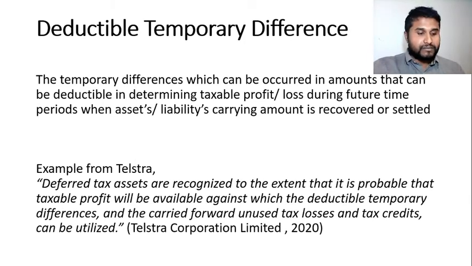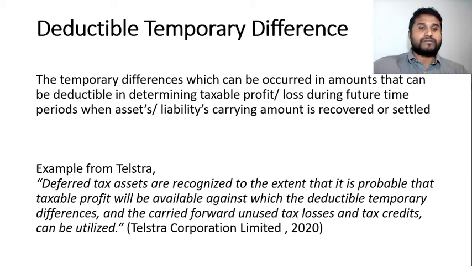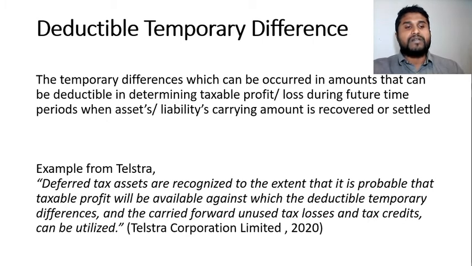Deductible temporary difference. A temporary difference that results in amounts that are deductible in determining taxable profit or loss in a future time period, when the asset or liability's carrying amount is recovered or settled. For example, deferred tax assets are recognized in Telstra to the extent that it is probable that taxable profit will be available against which the deductible temporary differences, carried forward unused tax losses and tax credits can be utilized.